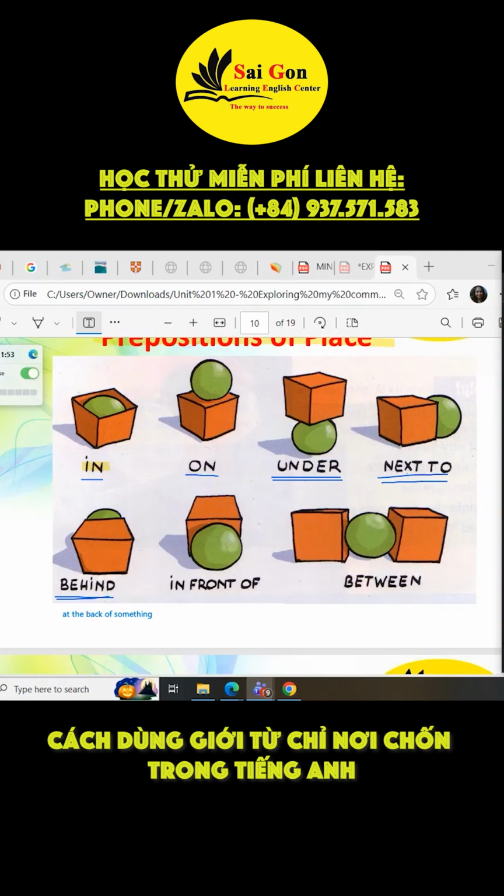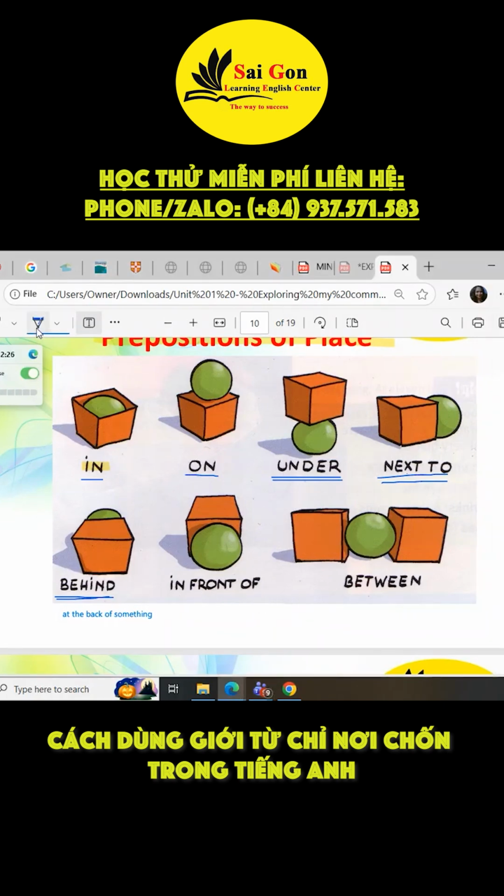Say it again. Make a sentence. The light is behind the box. Yes, the light is behind the box.